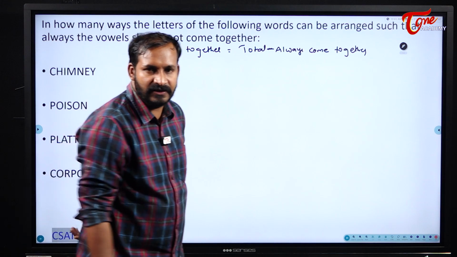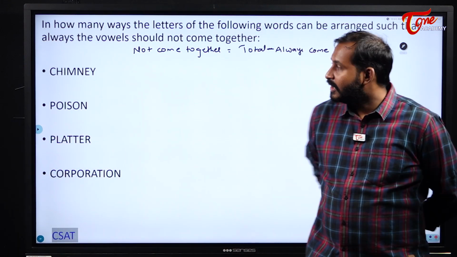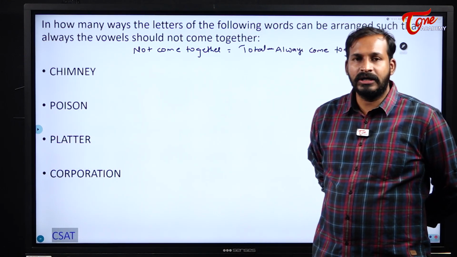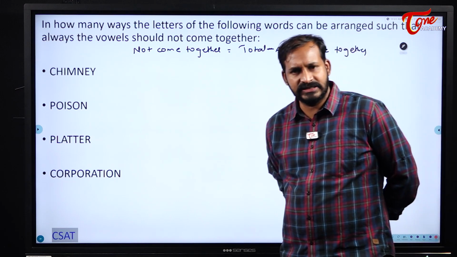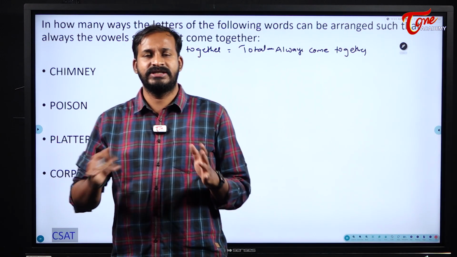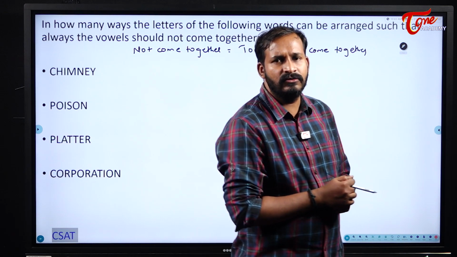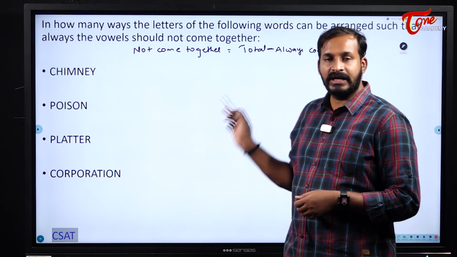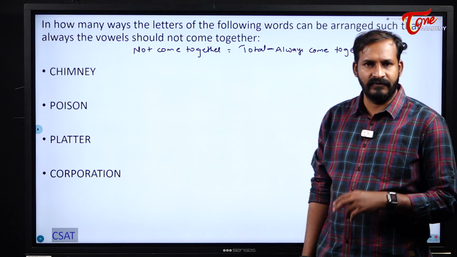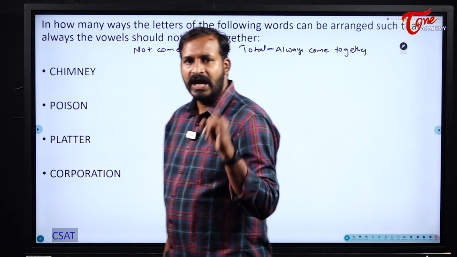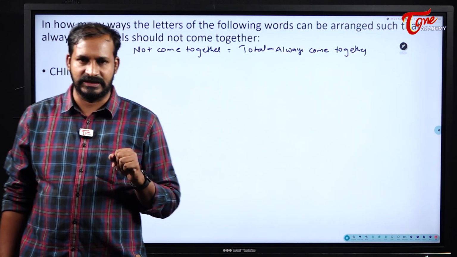Actually, we don't have a special formula or procedure for it. Instead, we find the total number of ways in general, without any condition, and subtract the always come together case. We know how to find the total number of chances and we know how to find the always come together chances. Right?